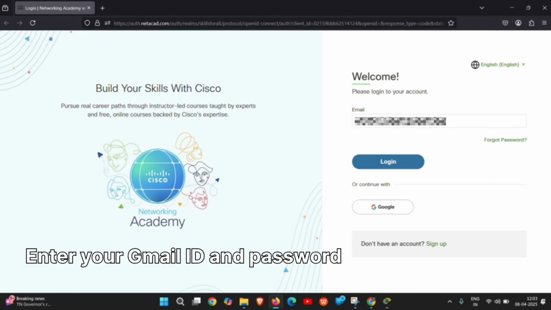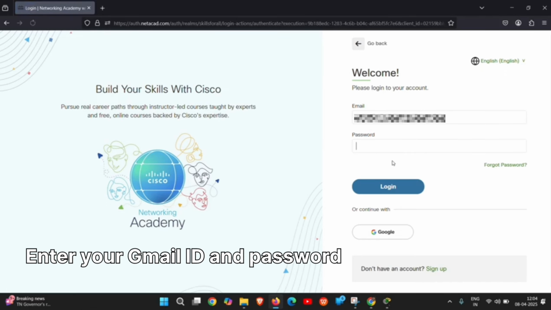Now I am entering my password. Now I will click on login. Here you can see it's showing we have successfully logged into our account. Now we can go back. I am closing the tab.